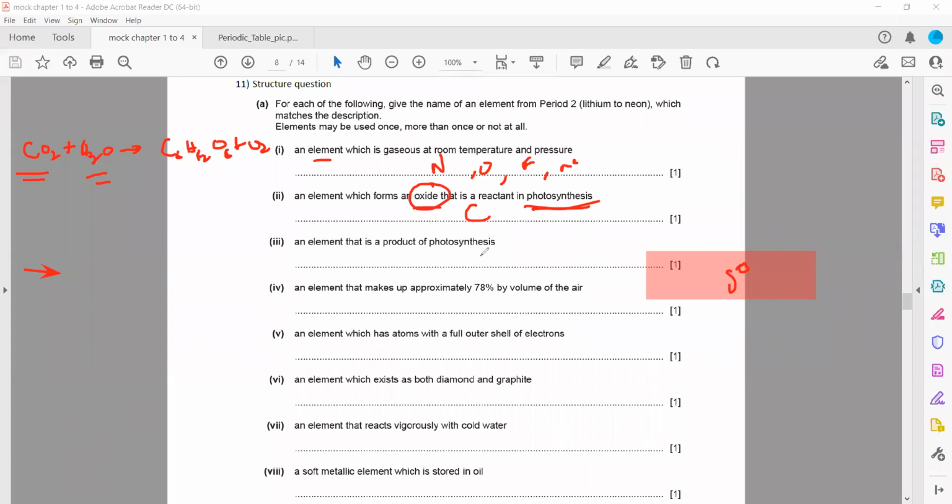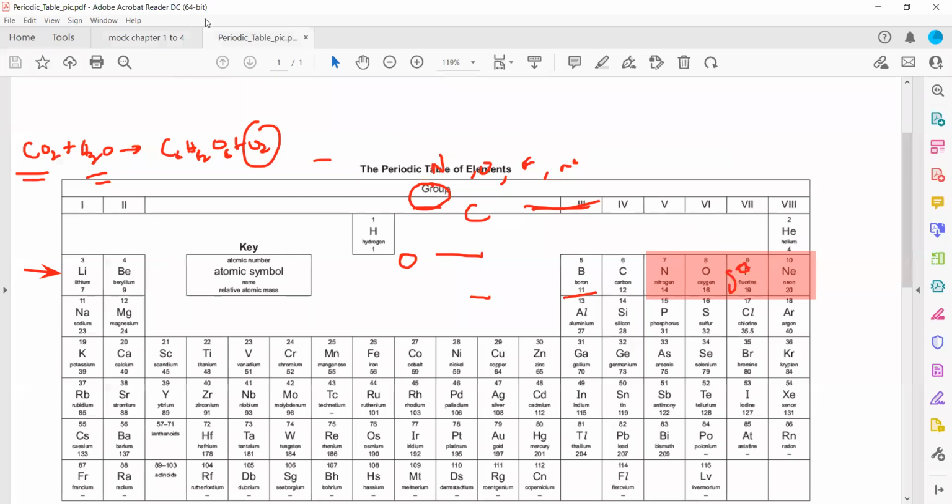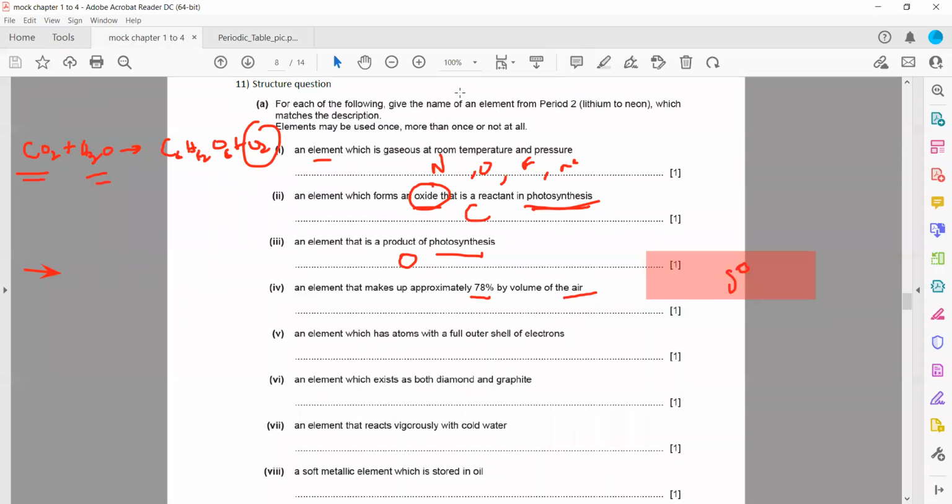Then, an element that is a product of photosynthesis. So what is the product of photosynthesis? We have oxygen as a product. An element that makes up about 78% of air by volume. When you check the percentage composition of the atmosphere, you'll find that it contains 78% nitrogen.